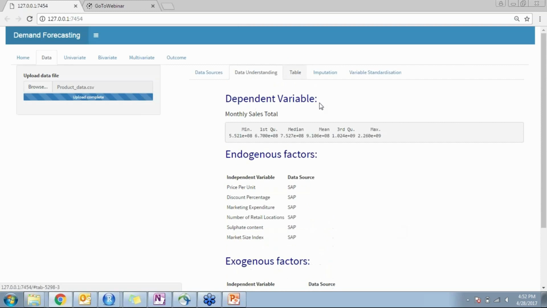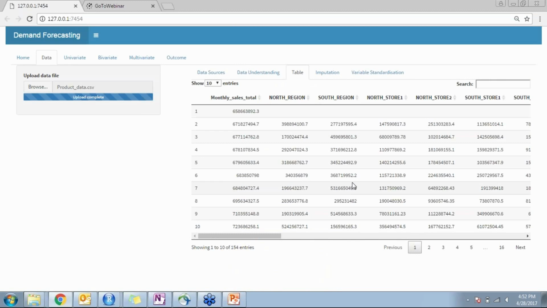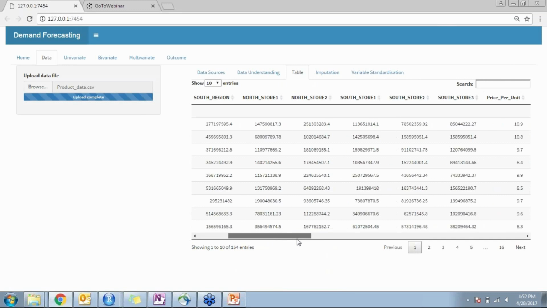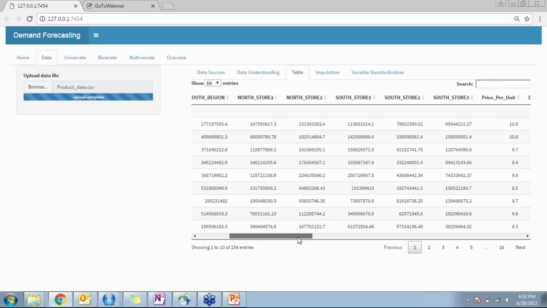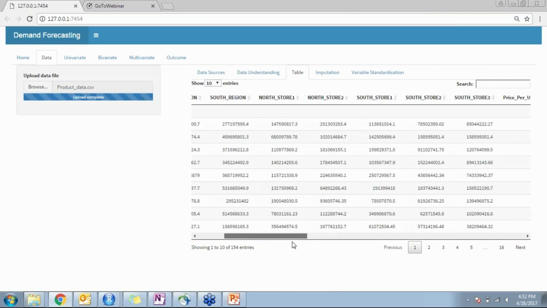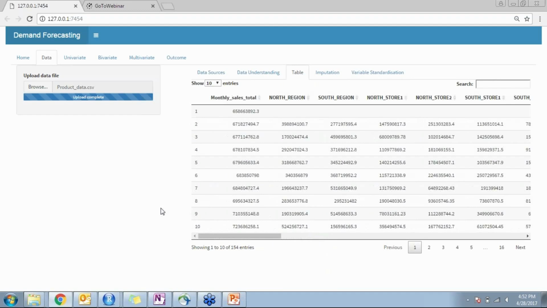Now, moving to the raw data that we have collected or subsetted, as you can see here, we have collected monthly sales data, not just with respect to the total, but with respect to each region that we talk about, and also with respect to the sub-level stores that we have. We can call this micro-level data. So the analysis is not only with respect to the total monthly sales, but with respect to the micro-level data, such as each region and each store-level data.